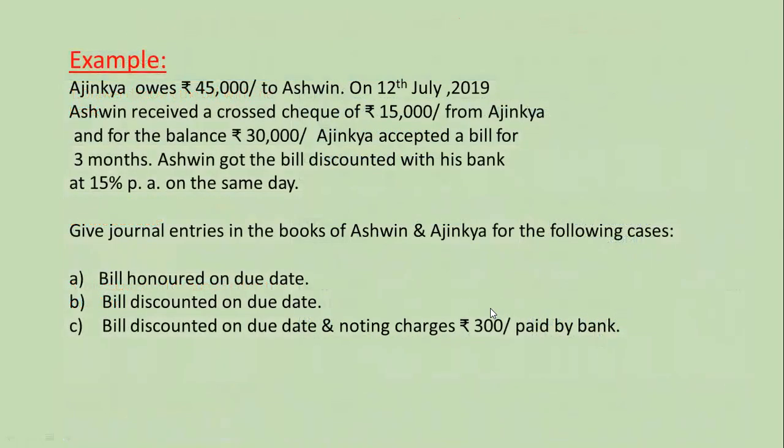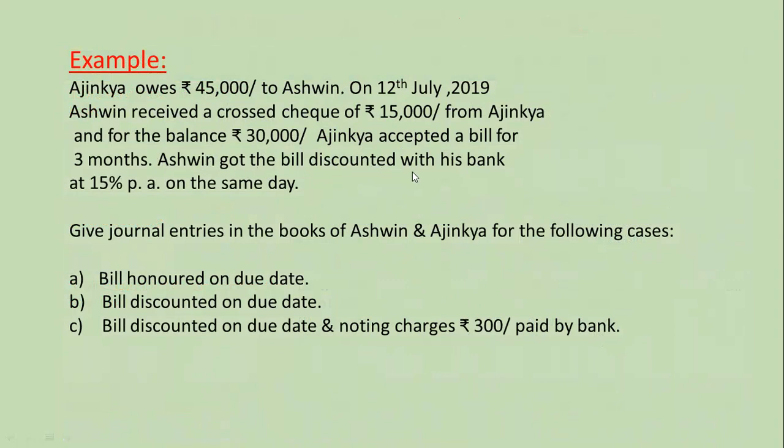The example is on discounting of bill with the bank. Ajinkya owes rupees 45,000 to Ashwin. On 12th July 2019, Ashwin received a crossed check of rupees 15,000 from Ajinkya, and for the balance rupees 30,000, Ajinkya accepted a bill for 3 months.